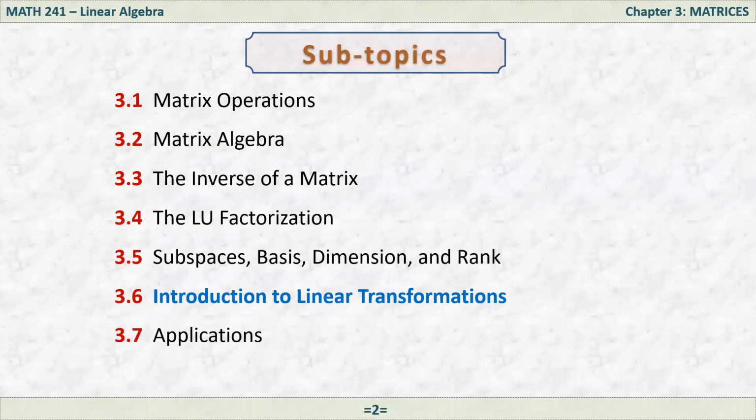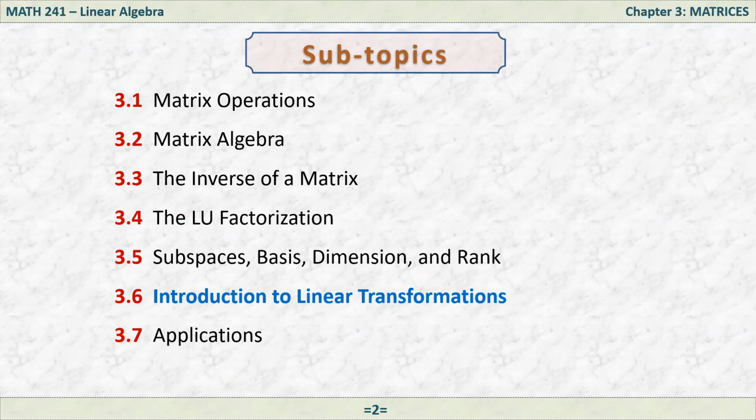Okay, actually we were talking about matrices and matrix operations, matrix algebra, the inverse of a matrix, the LU factorization. In the previous videos, we talked about subspaces, basis, dimension, and rank. And we also did a lot of examples. Now we will talk about the last part, 3.7. For some reasons I will skip this because we don't have much time, so we have at least 2 chapters that we have to cover. So you have to study sections 3.1 through 3.6. For now I'll just skip 3.7.